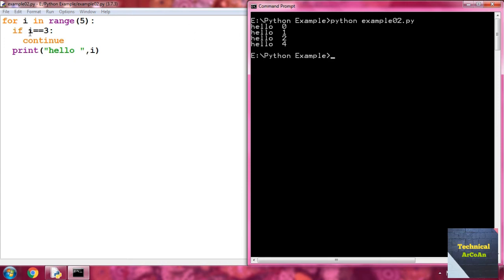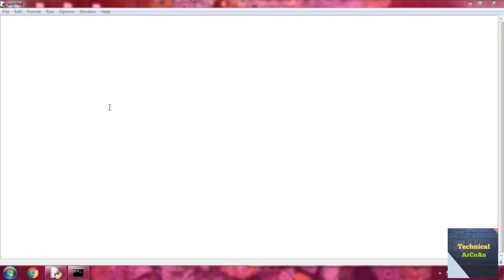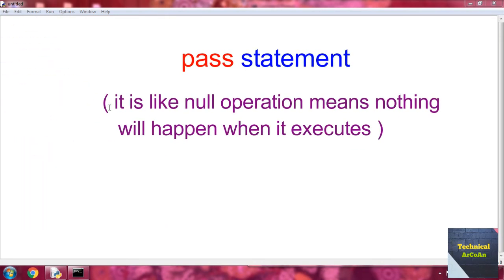But when i value is 3, now the condition is true. Now it executes this continue statement, and this continue statement skips the remaining code and goes to the next iteration. Then again i value will be 4, and check 4 equal 3 is false, so it prints hello 4. Now the next part of loop control statements is the pass statement.